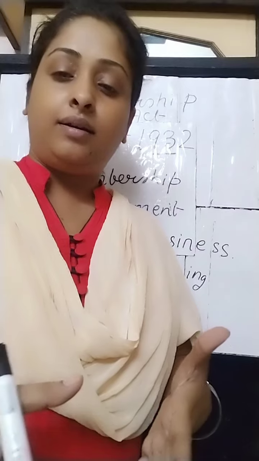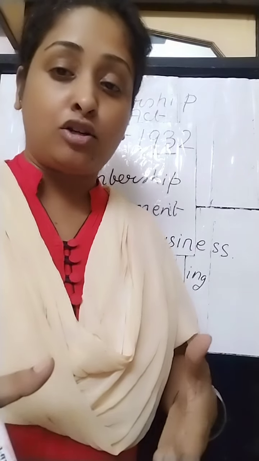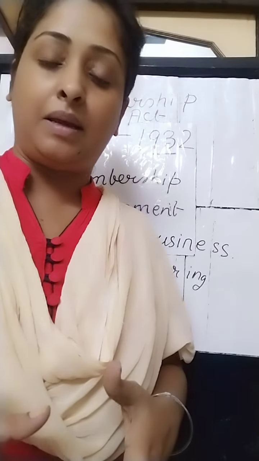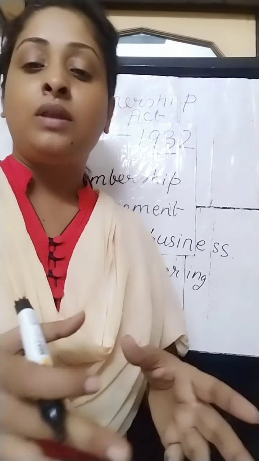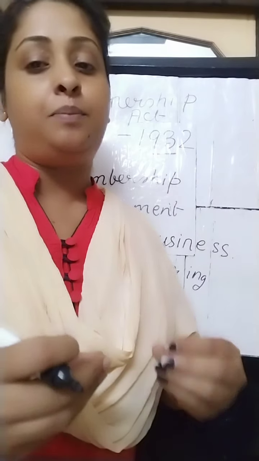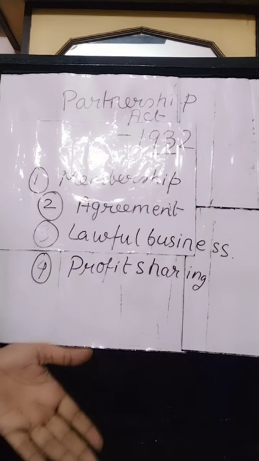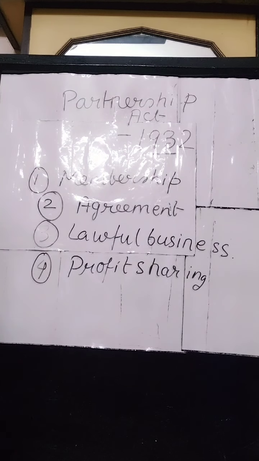Specified ratio can be equal, it can be unequal, it can be according to their capital contribution in the business, whatever it may be, but that ratio may vary. But that ratio that is mentioned in the contract will be their profit sharing ratio. It can be divided according to what is mentioned in the specified contract among all the members.